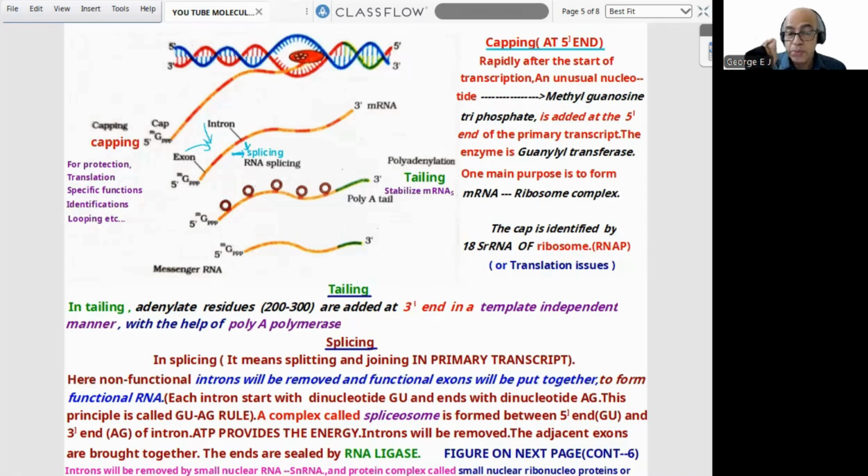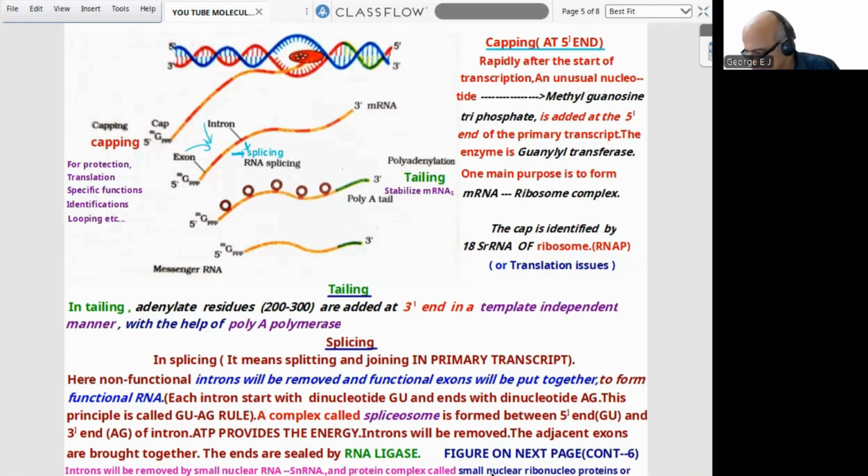A complex called spliceosome is formed between the 5' GU and the 3' AG of introns. ATP can provide the energy. Introns will be removed and adjacent exons are brought together. The ends are sealed by RNA ligase. Introns will be removed by small nuclear RNA, otherwise called snRNA, and a protein complex called small nuclear ribonucleoproteins or snRNPs, otherwise called SNRPs.